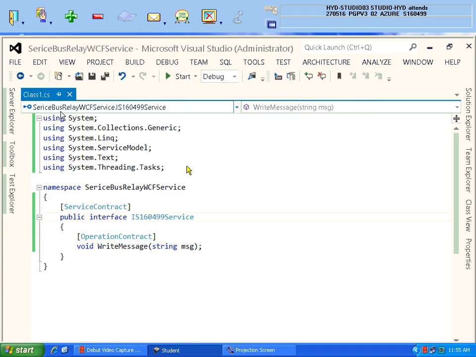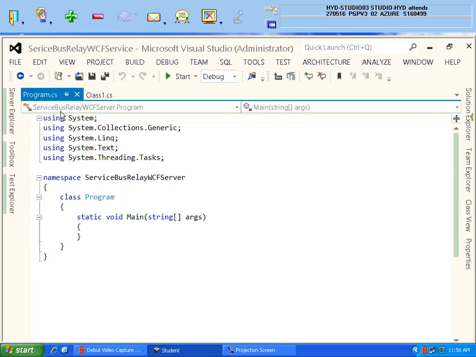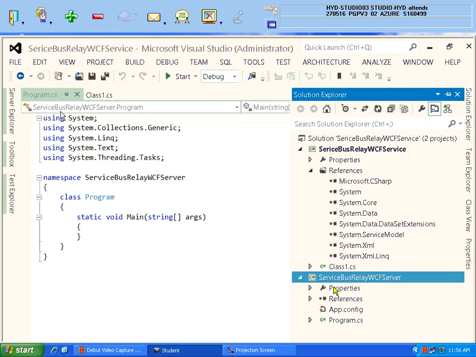Take it as a console application and name it service bus relay WCF server. I'm writing server because this is the one which is really going to host the WCF service and implement the code also. The first work I told, you add System.ServiceModel. How to add? See, now there are two applications here.